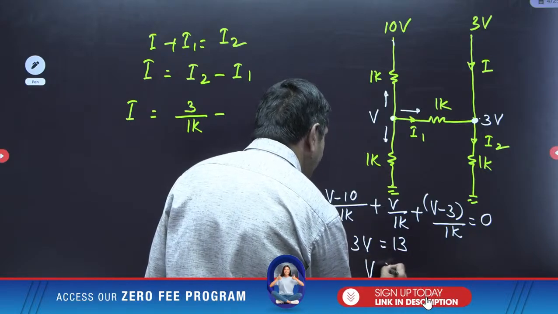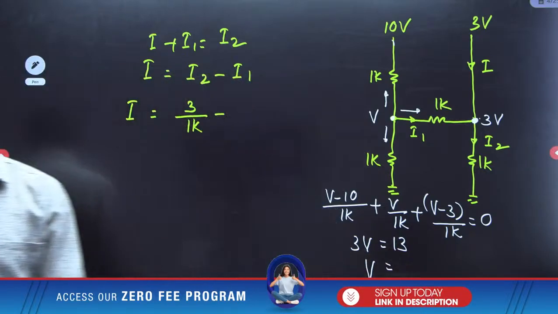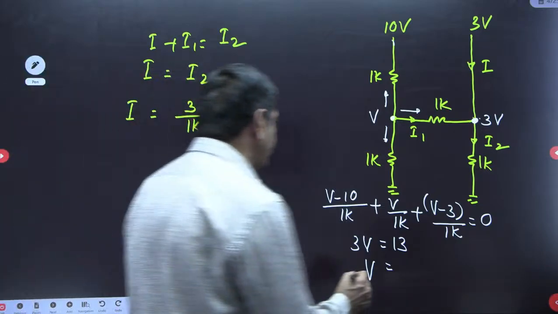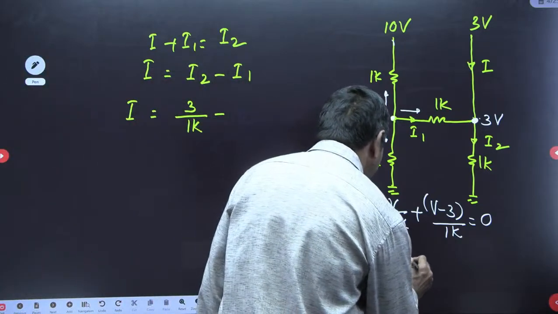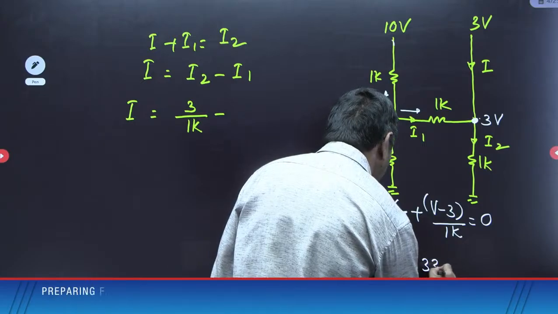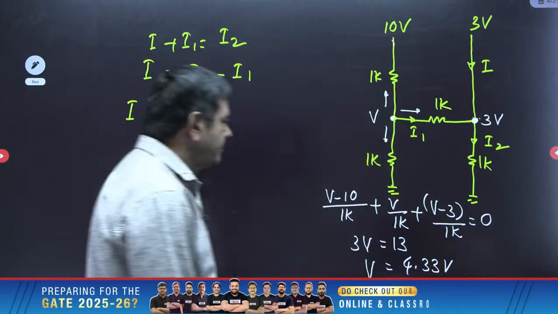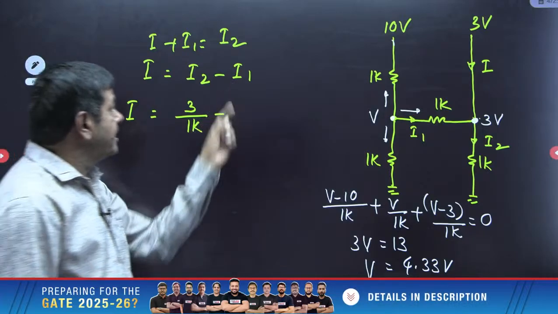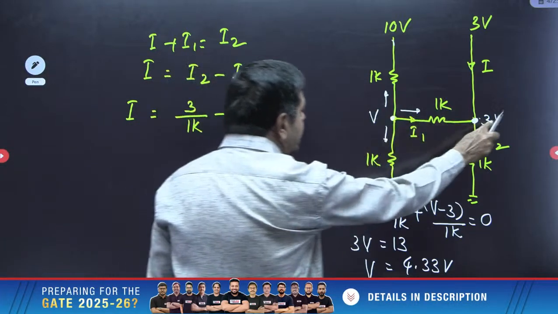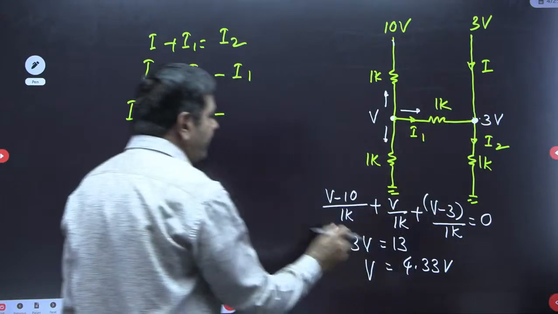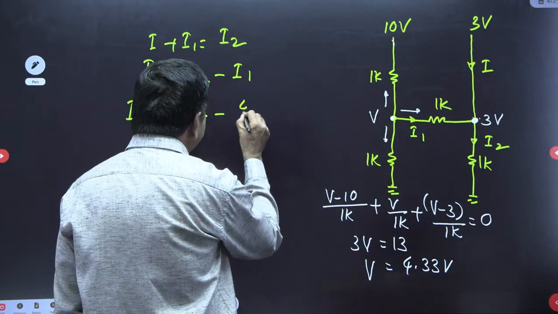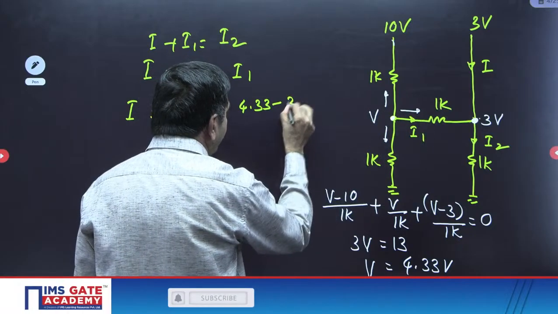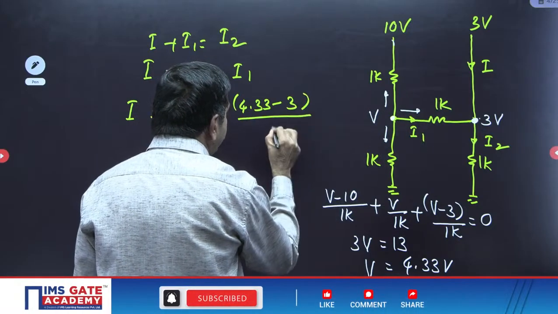I want the V value. I will get the V value as 4.33 volts. That much value is possible for V. Now we can get it easily. What is I1 here? V minus 3 by 1K. V means 4.33 minus 3 divided by 1K.